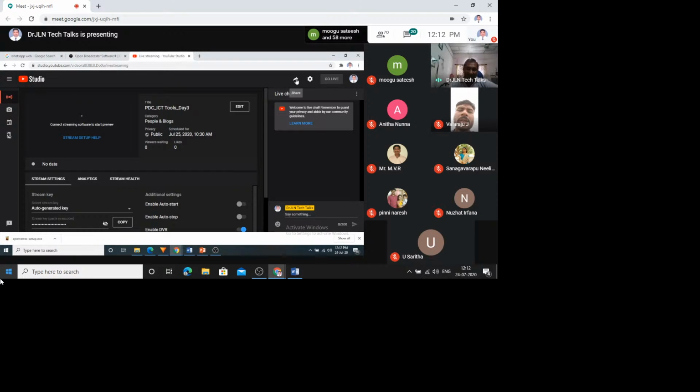Now I made a screen. Whatever YouTube link is there, that YouTube streaming key I added in my OBS. Once I added that, I need to start streaming. If I click start streaming, then observe it at the bottom. You are now observing green color. Whatever screen you are displaying, let us assume that you are displaying this screen.